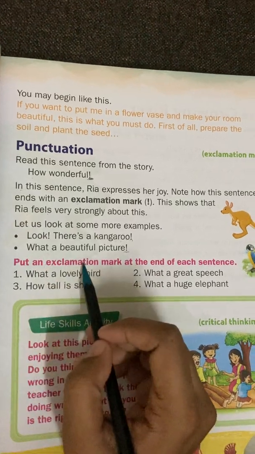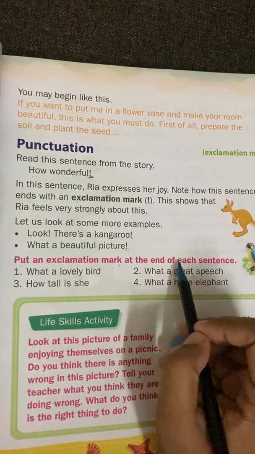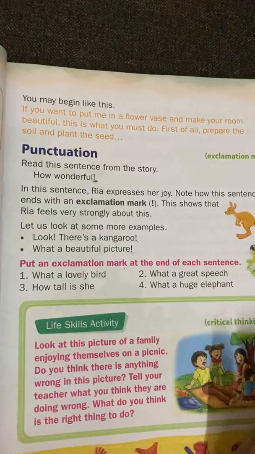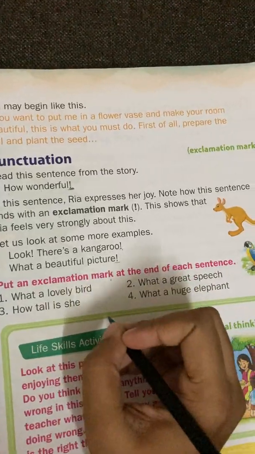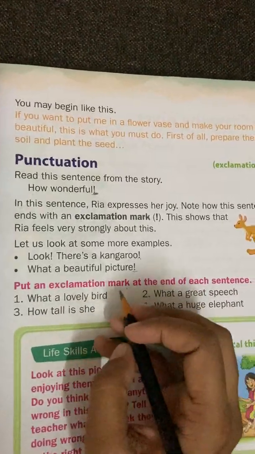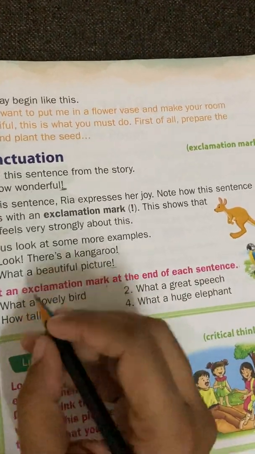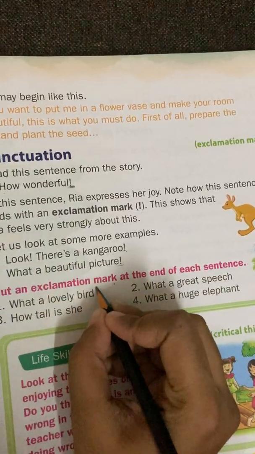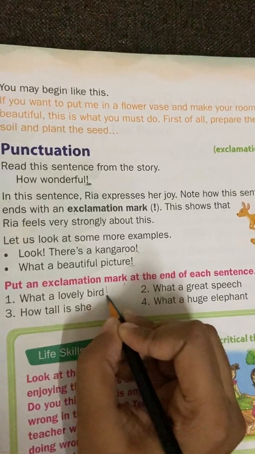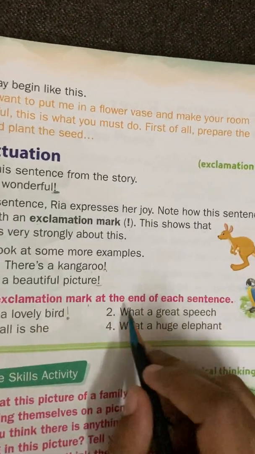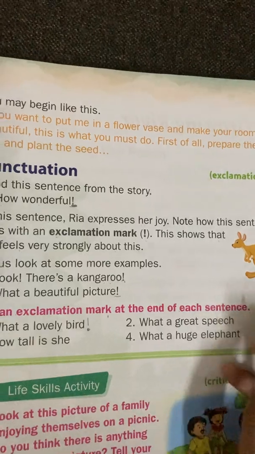Put an exclamation mark at the end of each sentence. So now we have to keep an exclamation mark at the end of each sentence. What a lovely bird! So we are expressing our joy. So keep the exclamation mark, children. What a great speech!